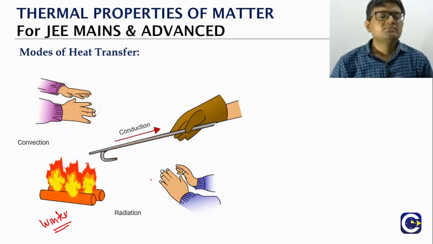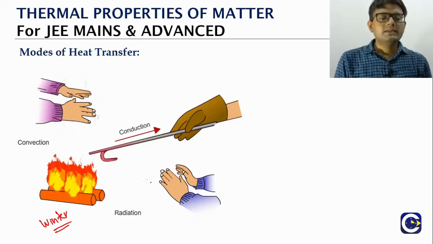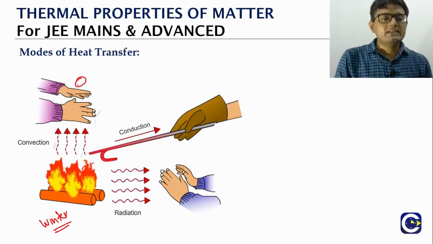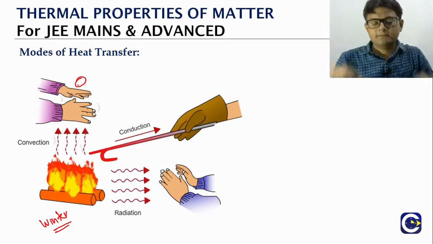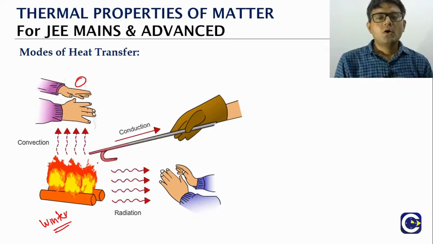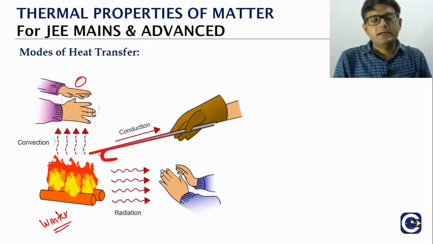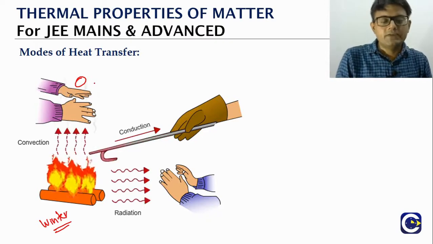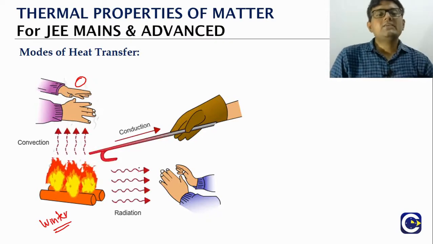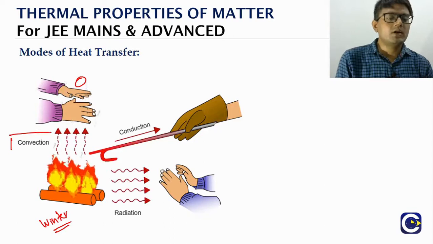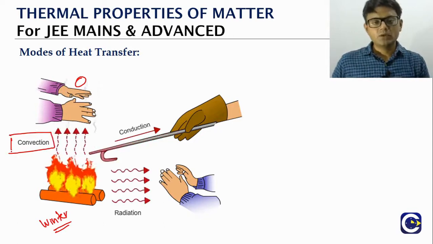Somebody who is keeping the hands just above the fire will of course be able to receive heat, and they would receive heat through a mechanism we call convection.